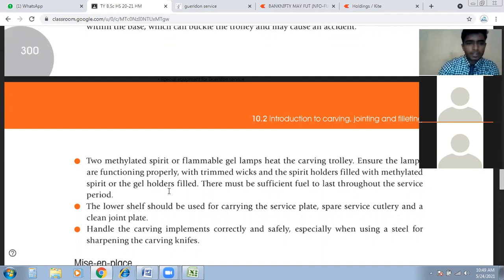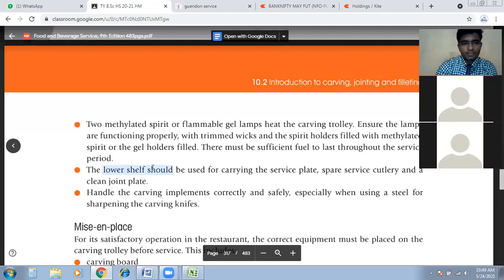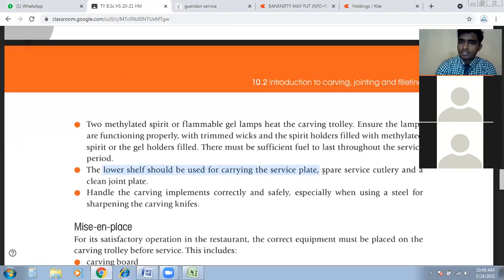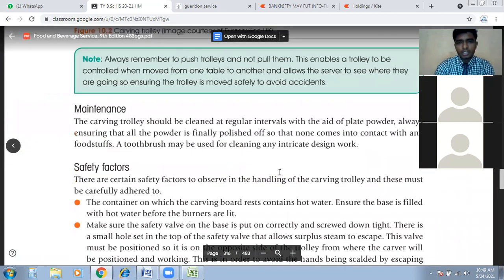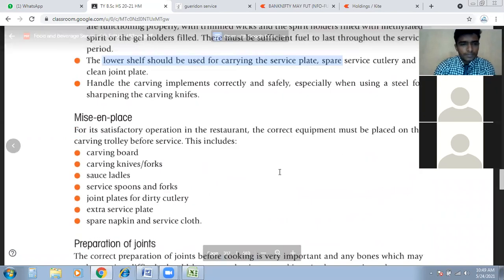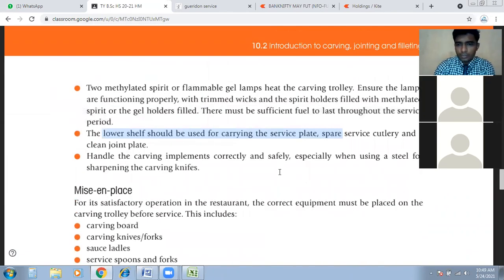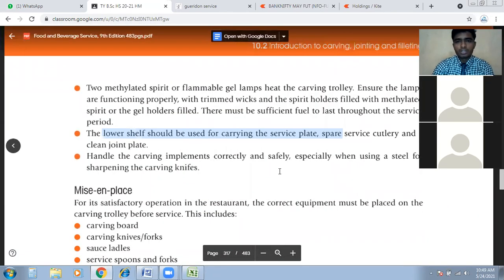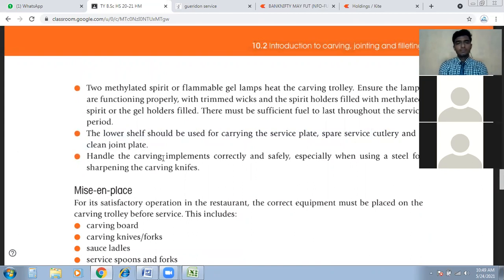The lower shelf should be used for carrying the service plates. I have shown you the photo of the lower shelf, carrying bottles and plates, spare service cutlery, and the clean joints. So those lower shelves should have plates and spare service cutlery.